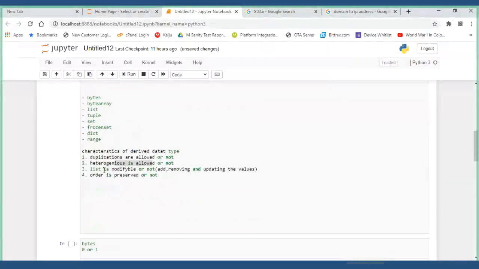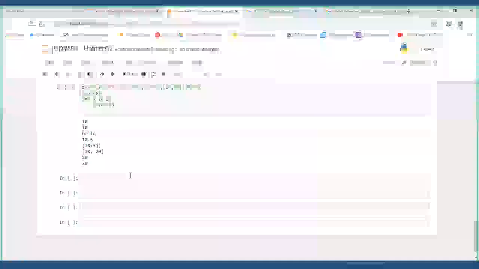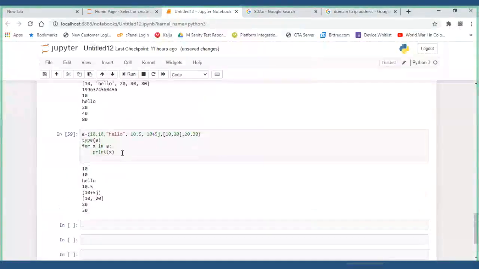Next, is the tuple modifiable? No. Correct, right? We are not able to modify it. Now, is order preserved or not? It is preserved. How can I check it? Now I can check it using a small example here.